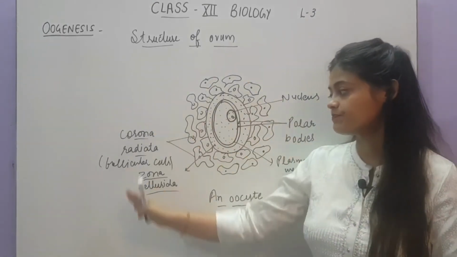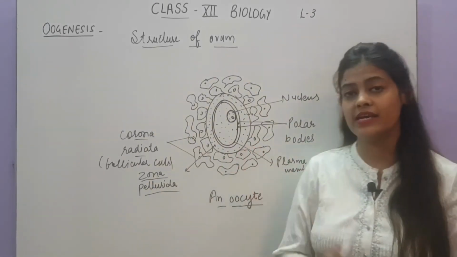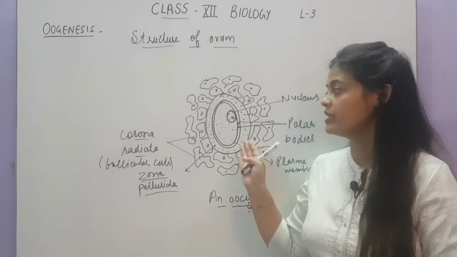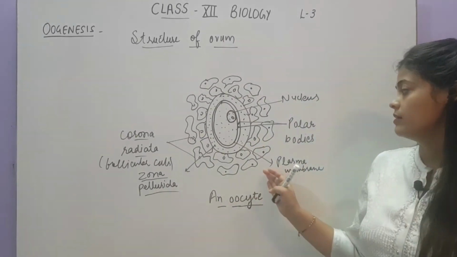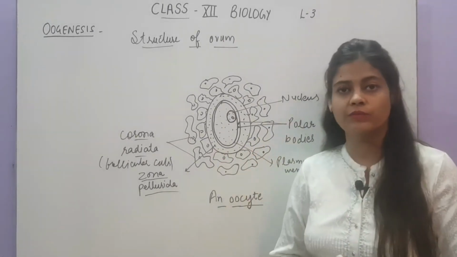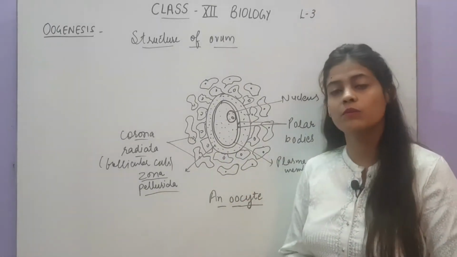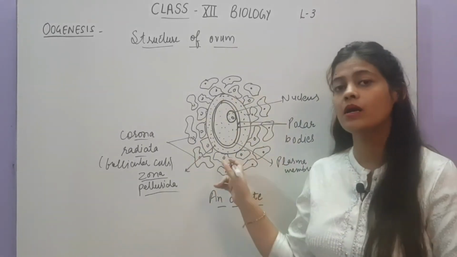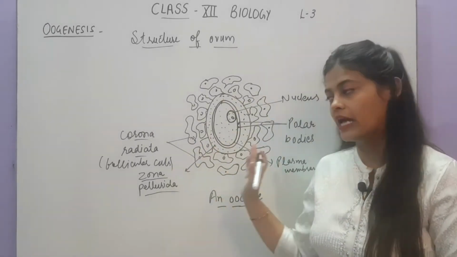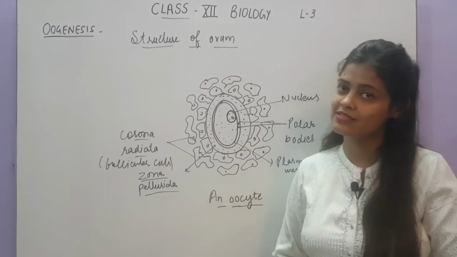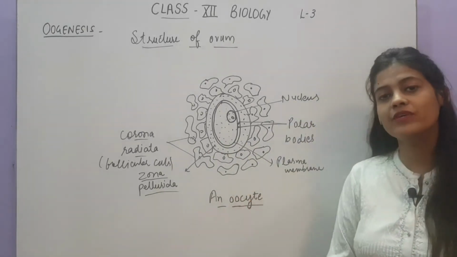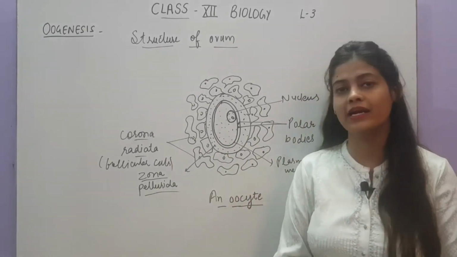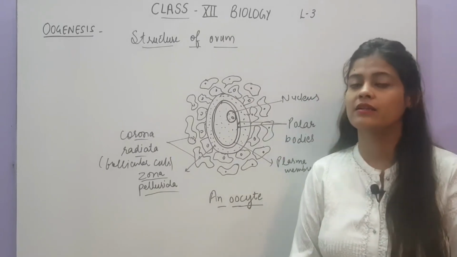So it will be in the stage of secondary oocyte till the sperm reaches the ovum. If you are asked to draw the diagram of the ovum or oocyte, you don't have to be confused, you will draw the same. The ovum structure is this, as well as the secondary oocyte structure. So with this we are finished with oogenesis. Next we will take up the menstruation cycle in detail.